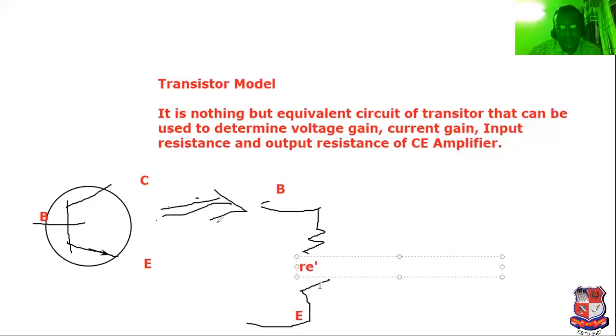It is the symbolic representation of the resistor RE dash.